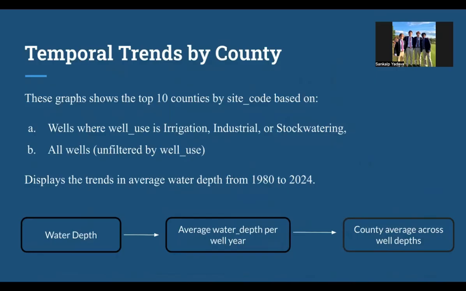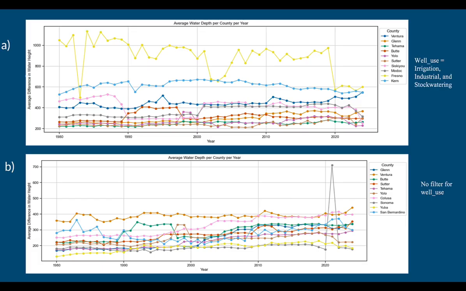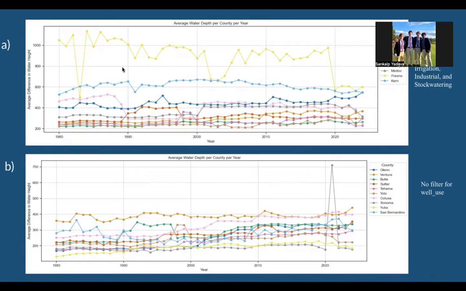So to see the trends, we looked at the data set from 1980 to 2024, and I compared the agricultural wells to all the wells. I looked at the averages for these, and I took the averages per water depth per well year, and then I took the county average across all the wells per county. As you can see in the top graph, that is all the averages for the agricultural wells, and the bottom is all the wells. As you can see, there are examples like in Fresno, it is around 500 in 1983, and then the next year it goes way higher.